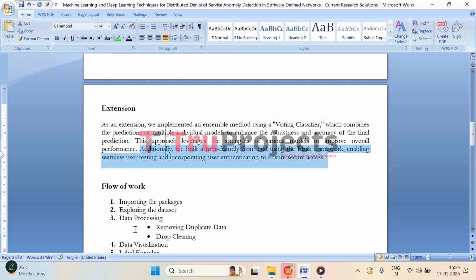This front end allows for easy testing by users and provides a clear and intuitive way for them to interact with the system. To ensure that only authorized users can access the system, we have incorporated a user authentication mechanism too, which adds an extra layer of security to protect sensitive data and maintain control over who can use the system.